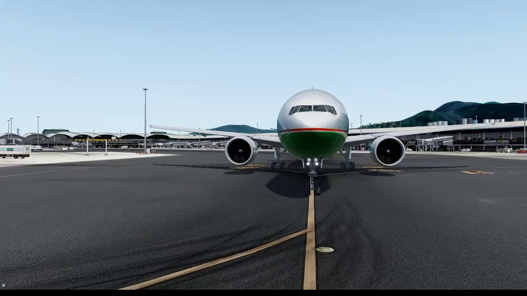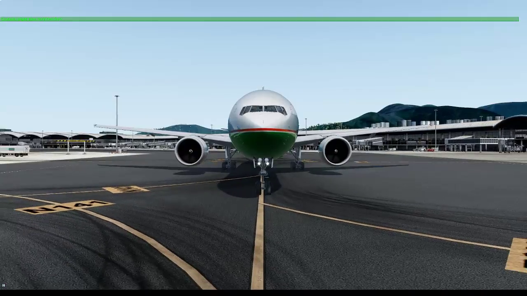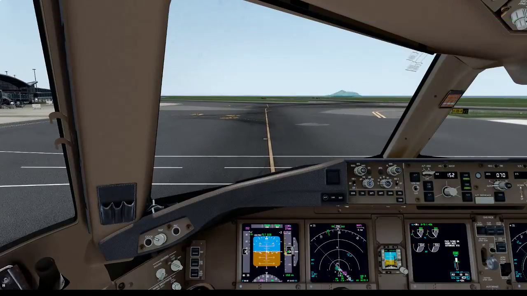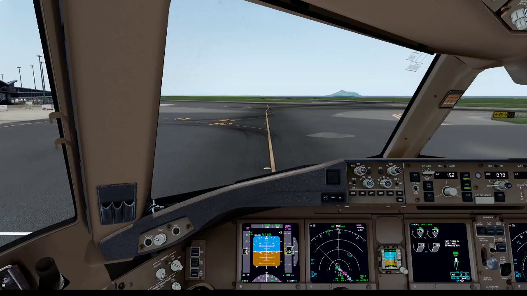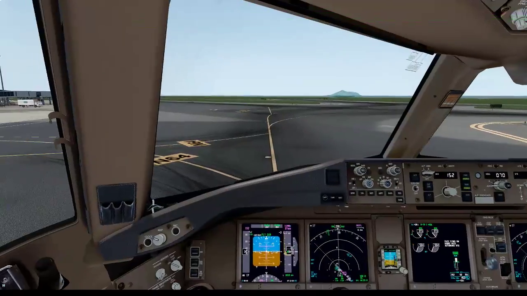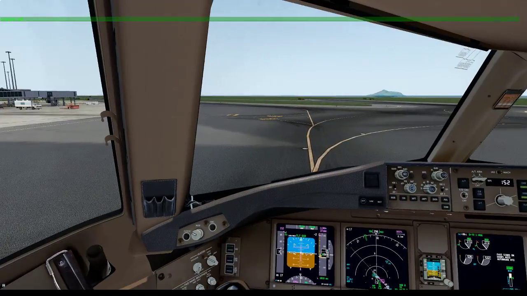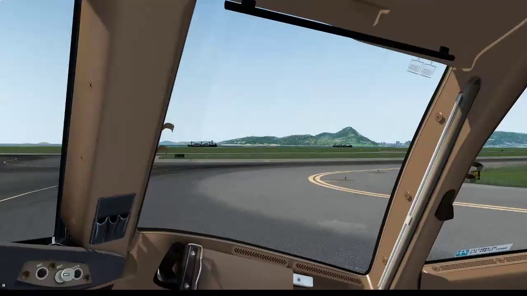Pretty nice weather out here today at Hong Kong. 60 knots. Coming up left on Bravo. Check left, check right.